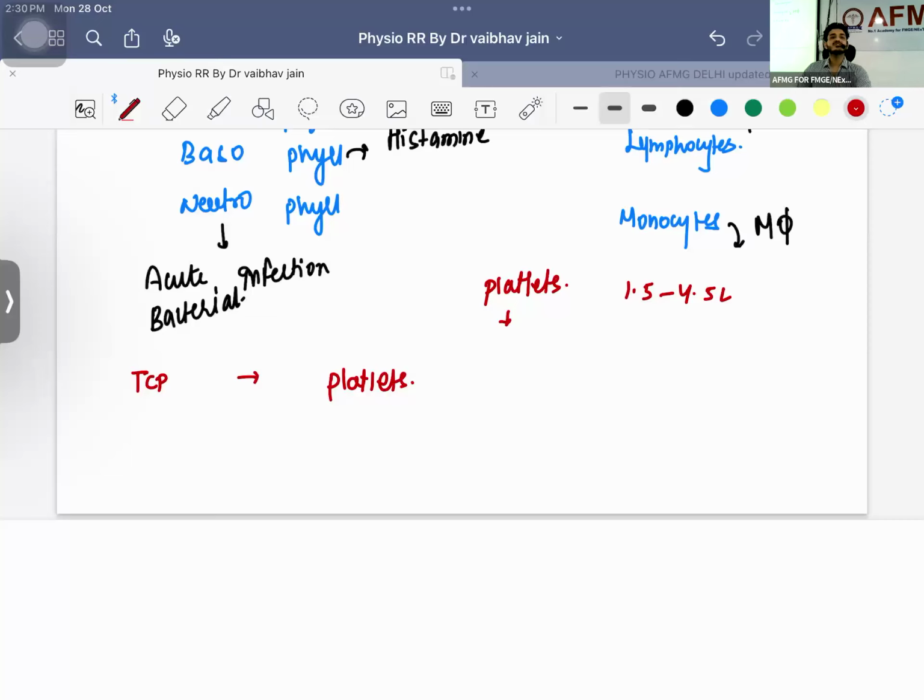I've told you, the first is primary hemostasis. Let me give you the story. Whenever you have a cut, what is going to happen? There will be bleeding. How is this bleeding stopped? It is stopped in two phases. First is primary hemostasis, second is secondary hemostasis. To understand primary hemostasis simply, you will be having bleeding.